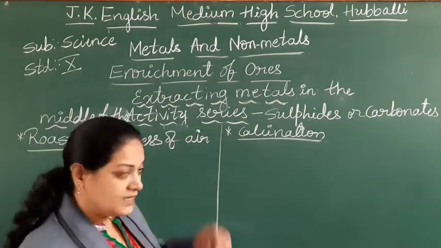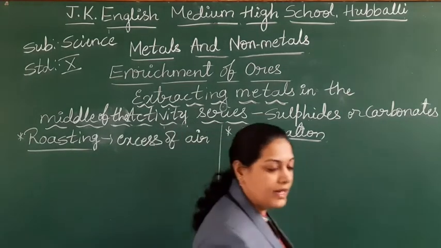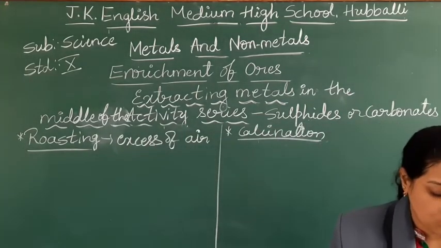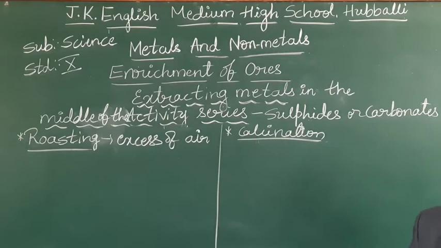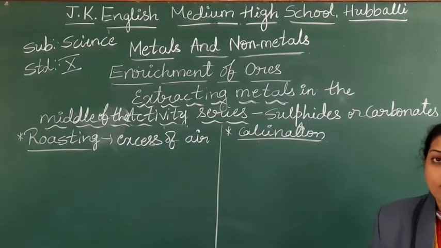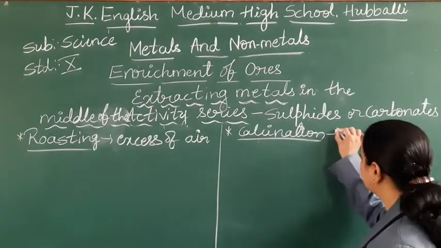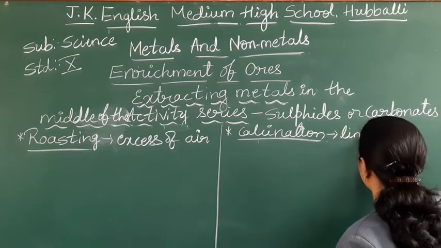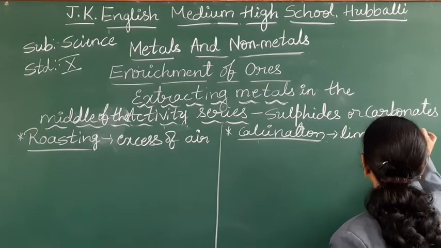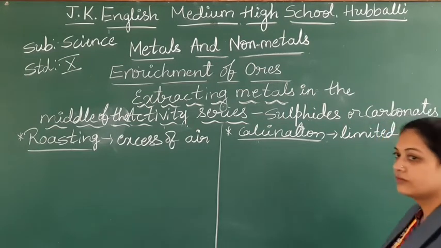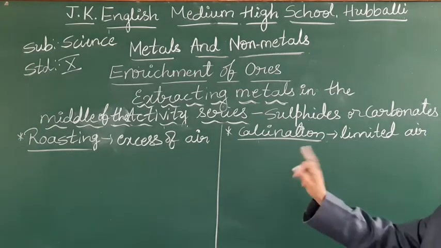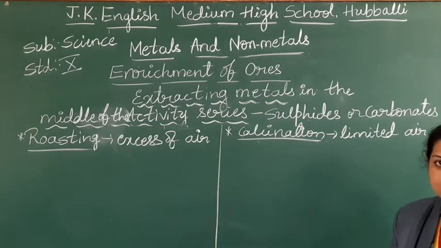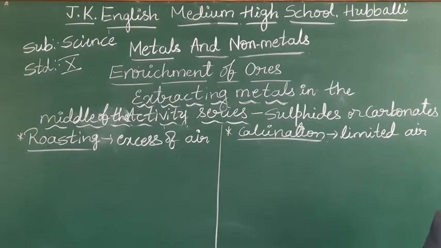Calcination, what happens? Same thing. The combined form of metal we are going to heat, below its melting point, but with a limited supply of air. With the limited air. That is the difference between roasting and calcination. Take down roasting, students.